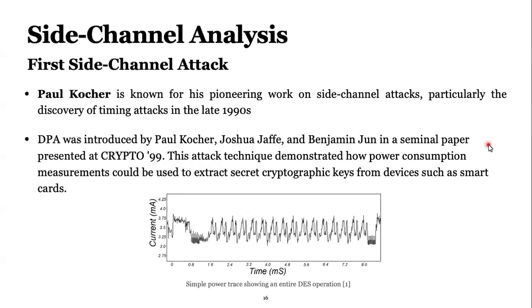I'm always saying side channel, but I didn't have a chance to talk about the background of side channel. So Paul Kocher, he was actually a vet, but he was into cryptography, and he did the first side channel attack in a conference called Crypto 99 with his friend Joshua Jaffe and Benjamin Jun. The idea is that DES back in the time was being used in smart cards. So the idea is, let's measure the power consumption of this device when the DES is going on. And by analyzing the power, they were able to extract the secret key of DES.